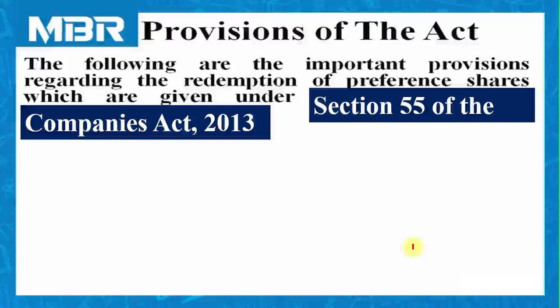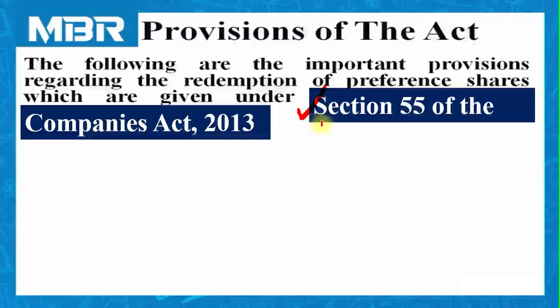Now, before understanding the process of redemption, it is necessary for all of us to understand the provisions of the Act, because these are the conditions that a company has to follow and satisfy. If these conditions are not satisfied, the company is not able to return the amount to RPS holders. The following are the important provisions regarding redemption of preference shares which are given under Section 55 of the Companies Act 2013.